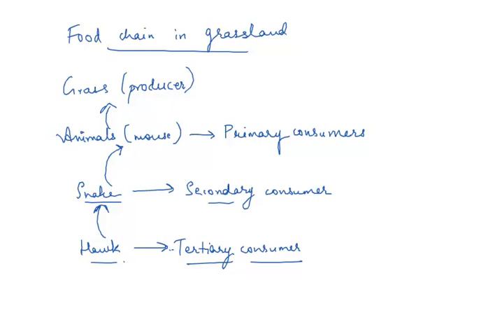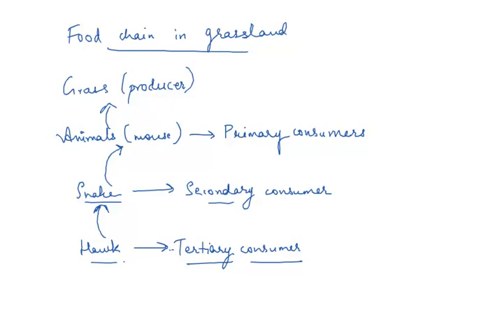So grasslands basically receive about 10 to 30 inches of rain per year, and if they receive more rain, the grasslands would become a forest. And if they receive less rainfall, they would become a desert too. So grasslands are often located between deserts and forests. It depends upon the rain. If they receive more rain, they would become forest, or if they receive less rain, they would become a desert.